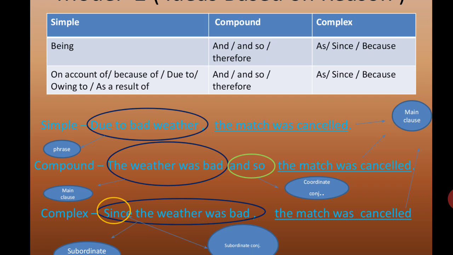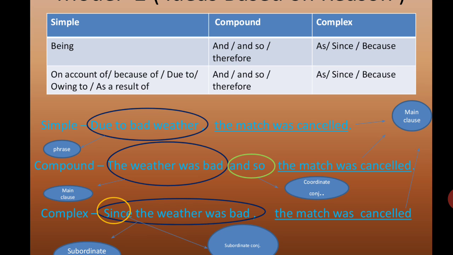Okay, due to bad weather. Due to bad weather, the weather was bad. We are taking the noun weather: the weather was bad. Why did I use was here? Because look at the previous sentence, in the simple sentence, the match was cancelled. It isn't present tense, so I'm using the past tense word.